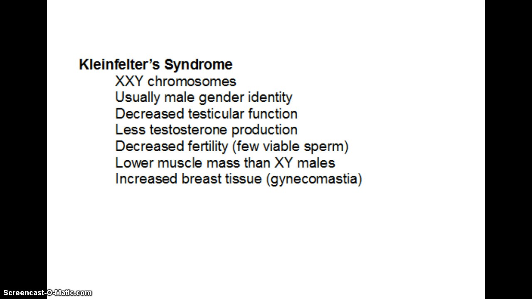The last variation that we'll take a look at is Klinefelter syndrome, and it is marked by having an extra X chromosome. So you see an XXY chromosomal pattern. Usually we see a male gender identity, and we usually identify these people as being genetically male because of the presence of the Y chromosome.